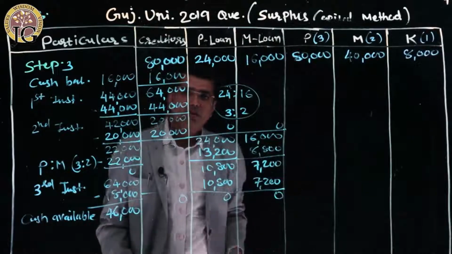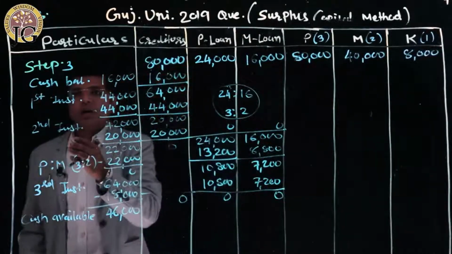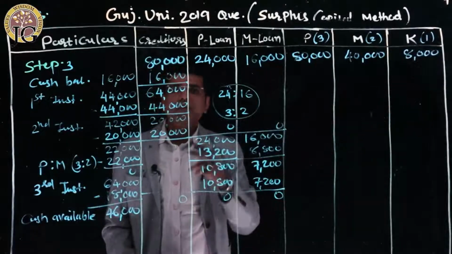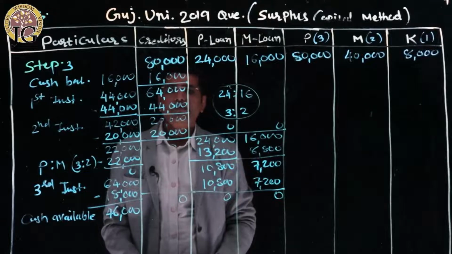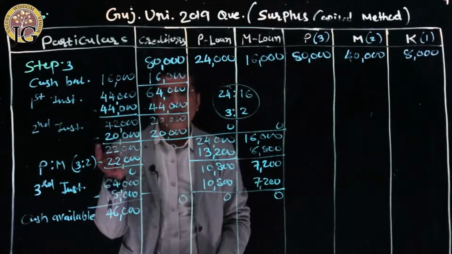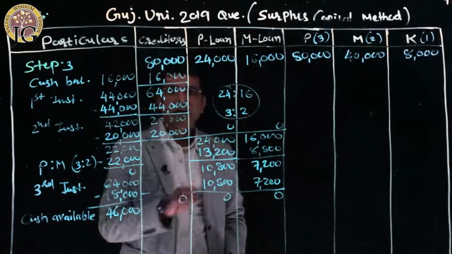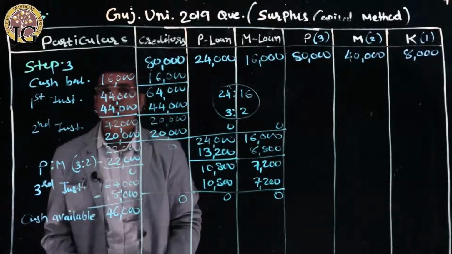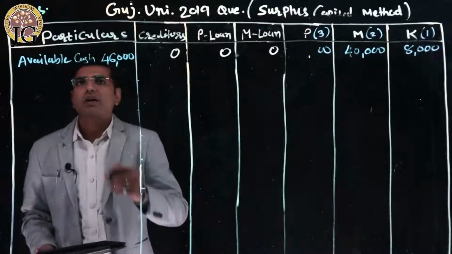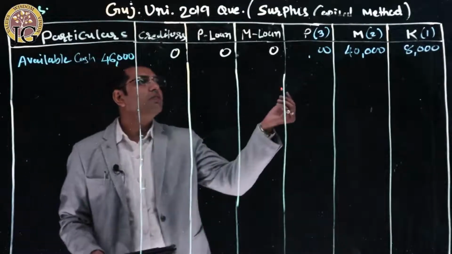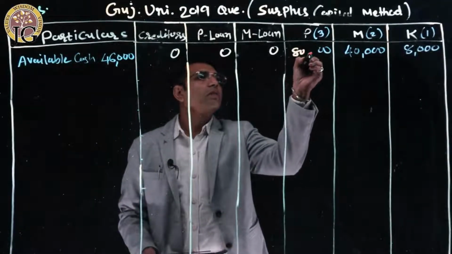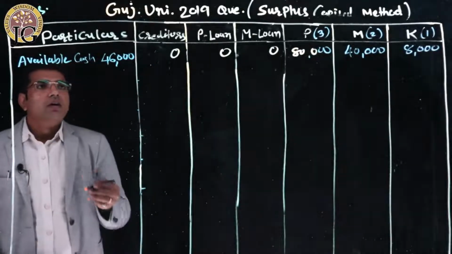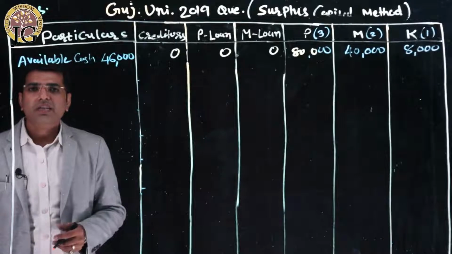So now we must look towards step number 2 to distribute the partners' cash. If we have to give money to partners P, M and K, we have to look at step number 2. According to step number 2, from downward to upward we are going to distribute the amount, right? So let's distribute to the partners. Now we have available cash 46,000 and we just have to pay the partners 80,000, 40,000 and 8,000, right? So let us look at step number 2.